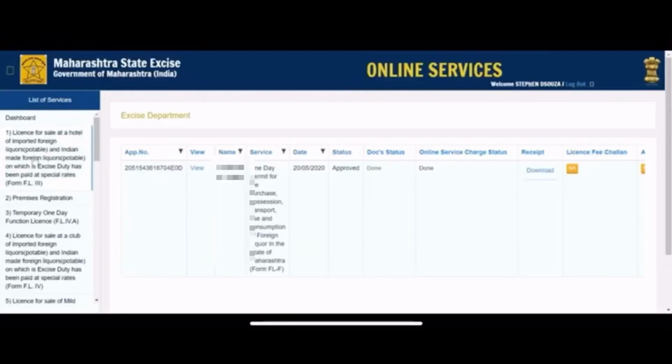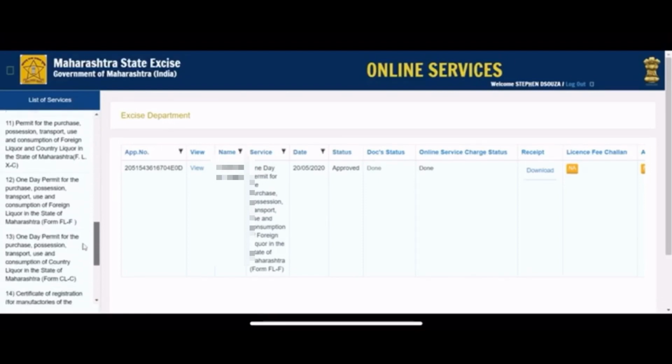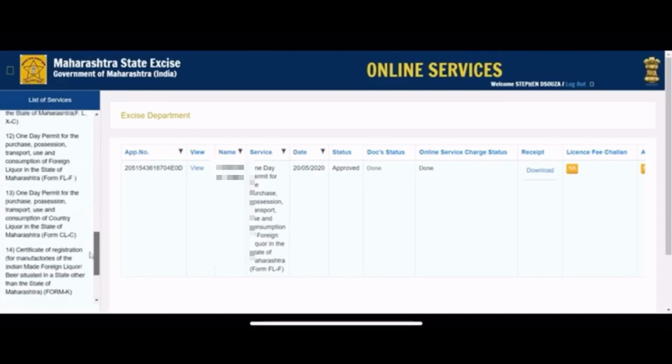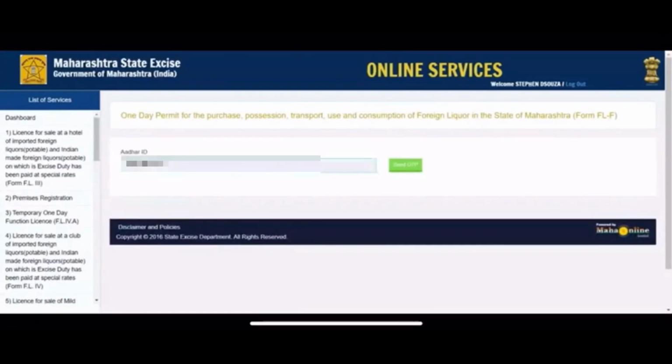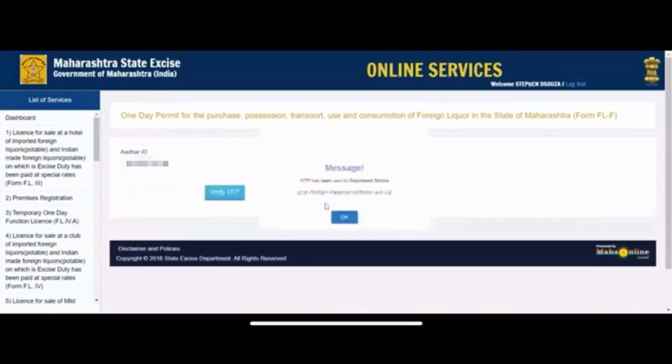On this page you can see that I have already applied, but I will show you how to apply again. So on the left hand side there are several options similar to the ones which we saw earlier. Just select what you require, that is the 1-day permit for international or foreign liquor. Select it, so there will be a separate page opening up. In this page you have to add your Aadhaar number and select next, or select send OTP. Only if your mobile number is registered with your Aadhaar, then you will receive an OTP.